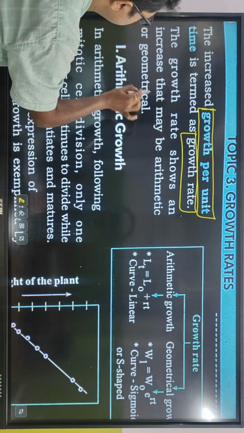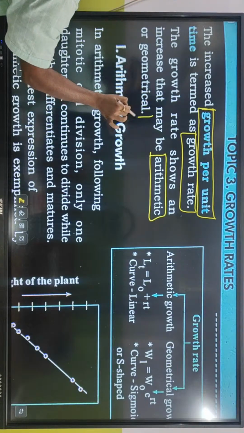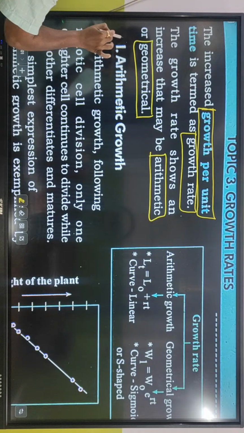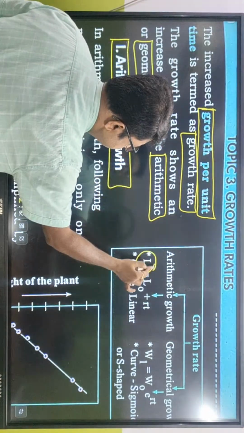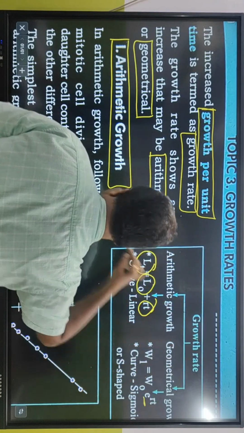The growth rate is shown an increase that may be arithmetic হতে পারে or geometrical হতে পারে. Now, arithmetic growth কি দেখাচ্ছে? Arithmetic growth মানেই আমরা মাথায় রাখতে হবে LT is equal to L0 plus RT. এখানে কিন্তু প্লাস নেই, ERT. Okay.